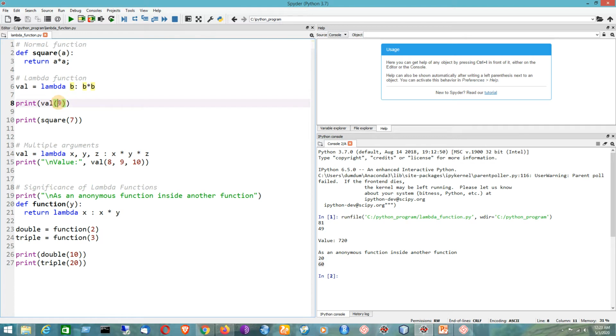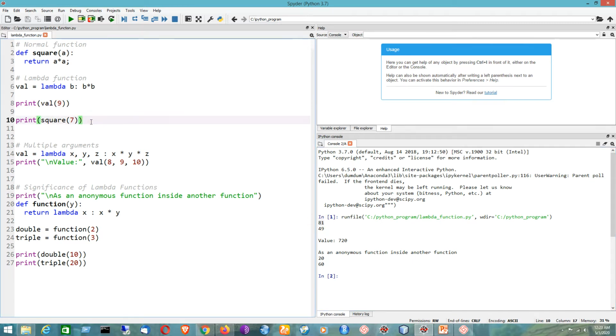That is the parameter being passed, so it is written inside a print function. It is like the structure of a function, but it does not have any name and not the return type also. So val 9 will be equivalent to b square, that means b into b. That is why the output here is 81. Clear?